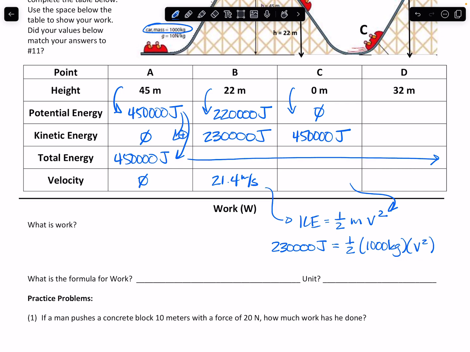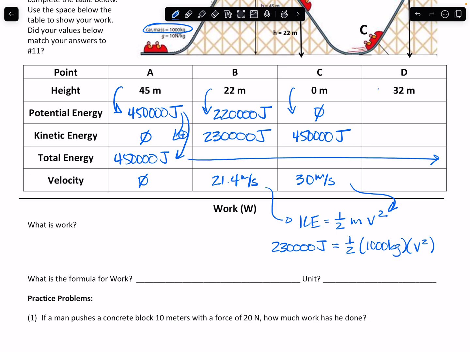So I'm going to take 450,000, divide it by 0.5, and then divide that by 1,000. So I have 900, and I take the square root of 900, and I see that my velocity is now 30 meters per second, which makes sense because I am lower, I'm actually on the ground, so I should be going faster than I was at position B, and I am.